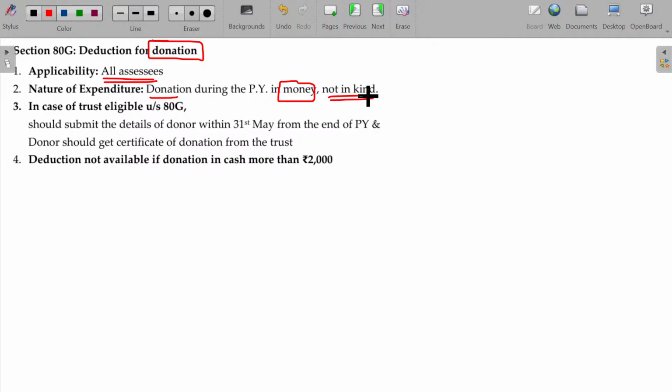And that too, a deduction for a donation in cash of more than 2000 is disallowed. If the donation is given in cash exceeding 2000, it is disallowed. Only in account payee form. And then the donee should submit the details of the donors within 31st May from the end of the previous year. And the donor should get a certificate of the donation from the trust also. If I donate to somebody else, I need to get the certification. I submit the certificate also for claiming the deductions. These are the cases.